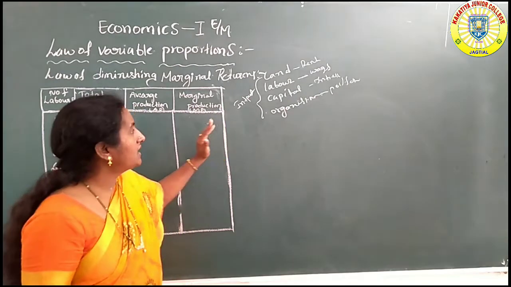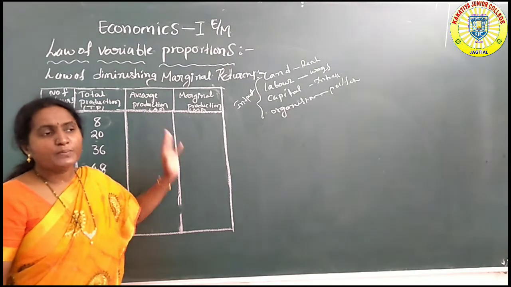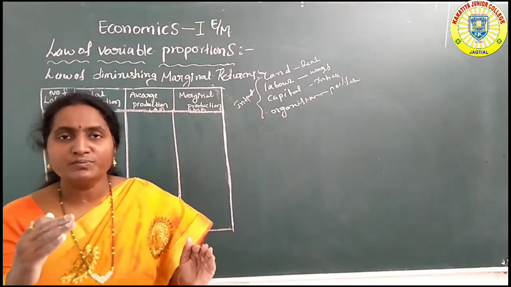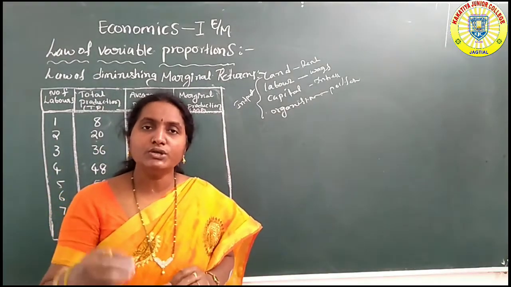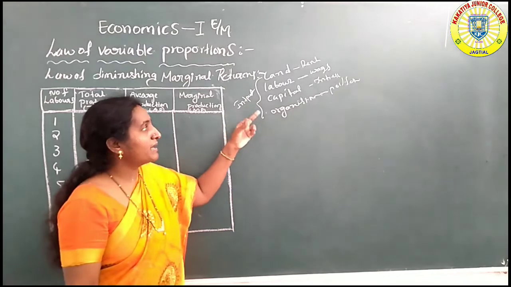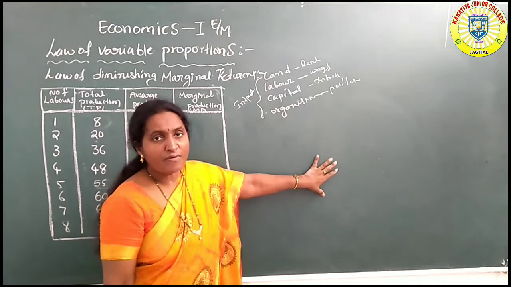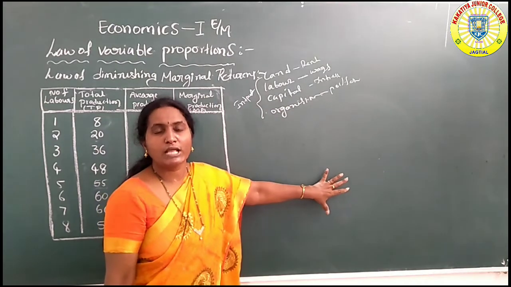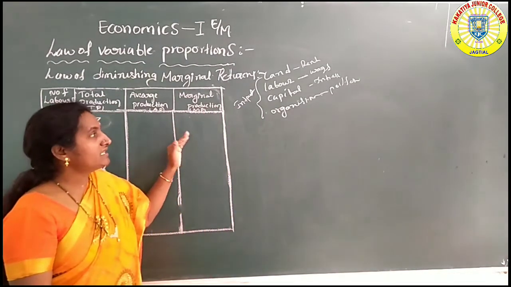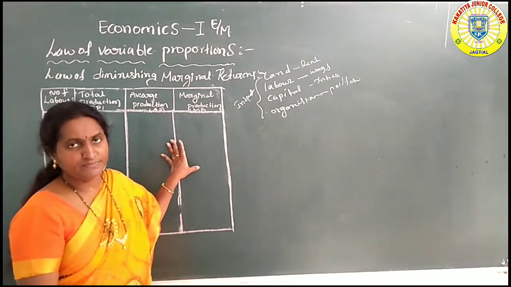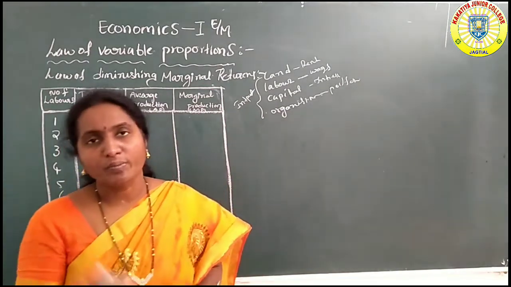Okay, next we discuss the main theme of this law. Production means the conversion of inputs into outputs. With the help of land, labor, capital, organization, these productive factors are converted into production, meaning output, total production. So this law is based on production activity. Production activity is based on two time elements: short period and long period.